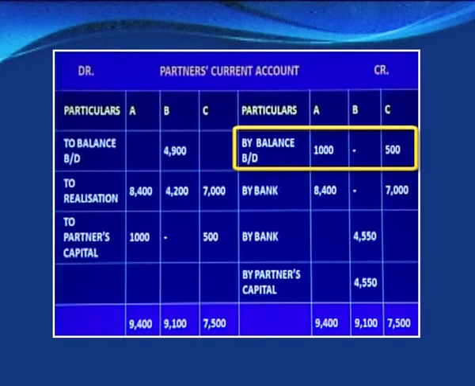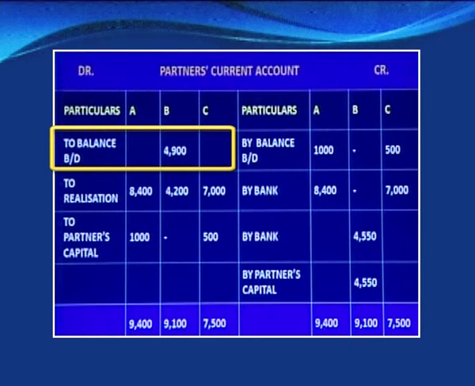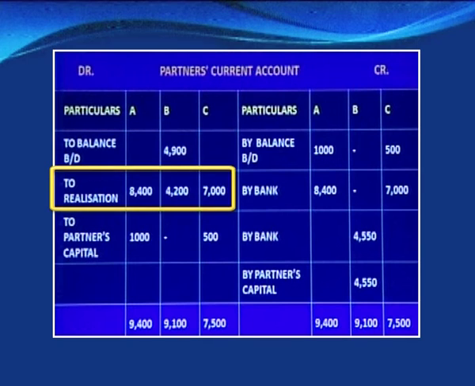So A and C are having the credit balances and they amount to 1,000 and 500 respectively, while B is showing a debit balance, and we have written on the debit side the opening balance of B's account as 4,900. Now the next step is to transfer the realization loss. Here on the debit side it is being reflected as 8,400, 4,200 and 7,000 in the account column of A,